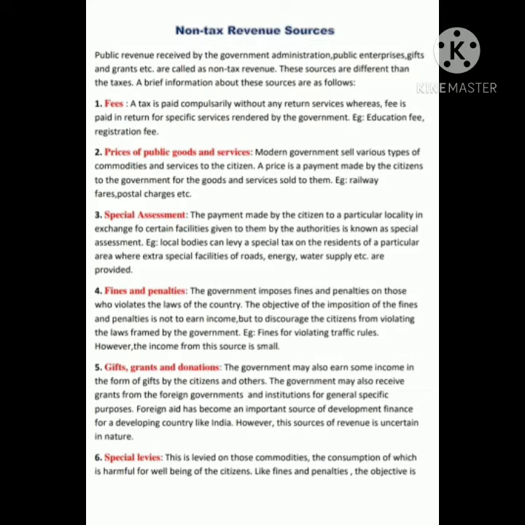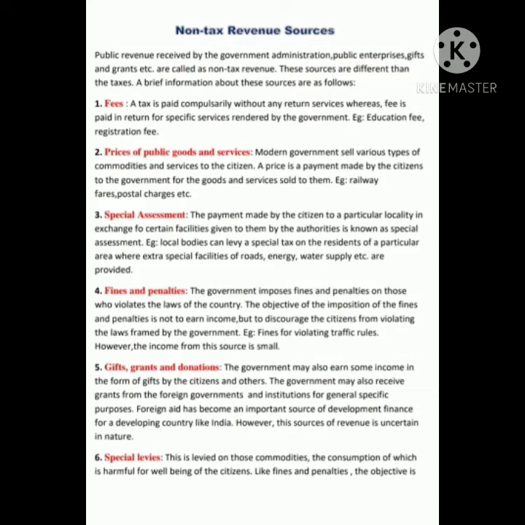are being provided. Now, special assessment tax is the tax which is levied on the citizens for providing special facilities to them. For example, if in a particular area we have special facilities like jogging parks, or we can say the gardens, public parks, so for them special assessment tax is being paid to the government by the citizens.